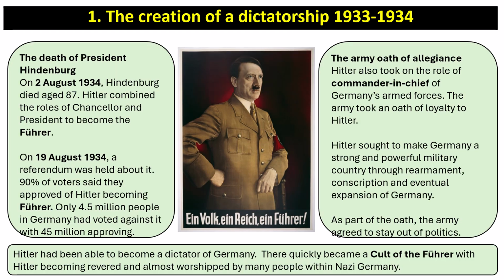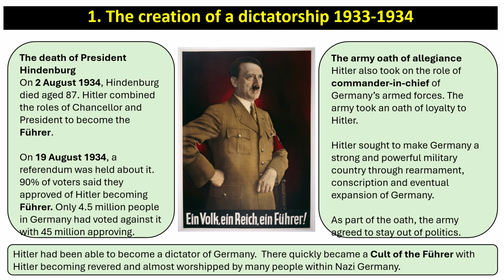Okay, so in terms of establishing this dictatorship, on the 2nd of August 1934, President Hindenburg died at the age of 87. Hindenburg would still potentially have been a block to Hitler becoming all powerful. On his death, Hitler combined the roles of Chancellor and President to become known as the Führer. On the 19th of August 1934, a referendum was held about this, and 90% of voters said they approved of Hitler becoming Führer. Only 4.5 million people in Germany had voted against it, with 45 million approving.